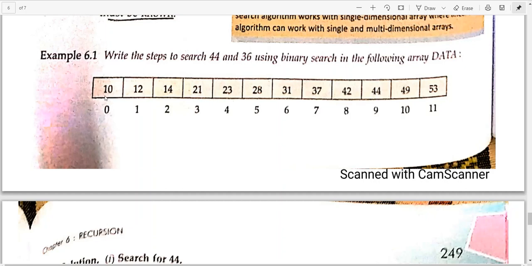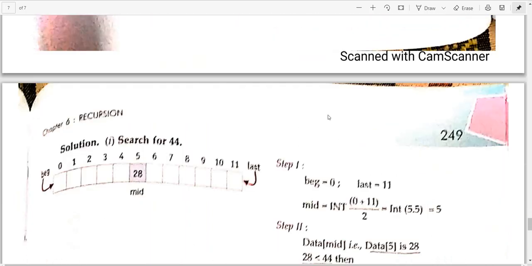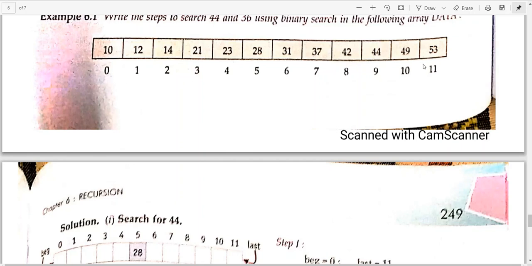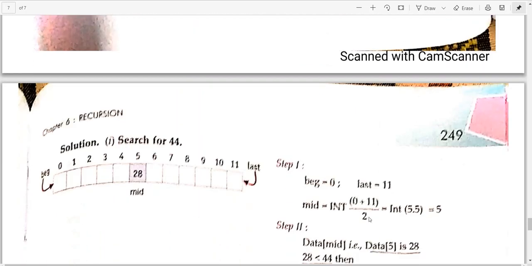Here you can see we have 12 elements and the first element is 10. So what will be the mid? Which will be the middle element? 0 plus 11 divided by 2 will give you the mid, and that is to be taken in integer form only. Beginning is 0, last is 11. We are using the index. So 0 plus 11 divided by 2, and whatever the outcome, if it comes in floating point, we'll convert it into integer.